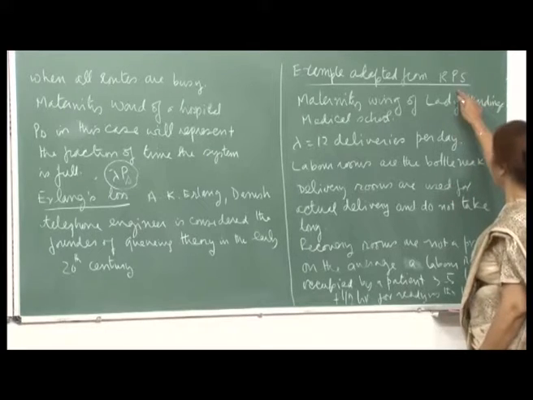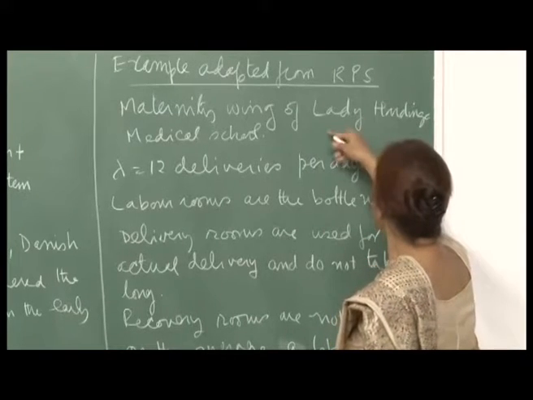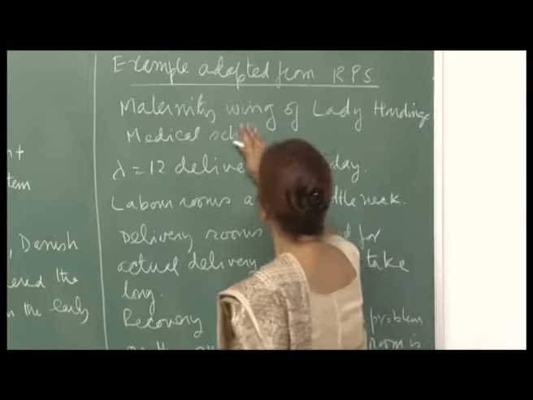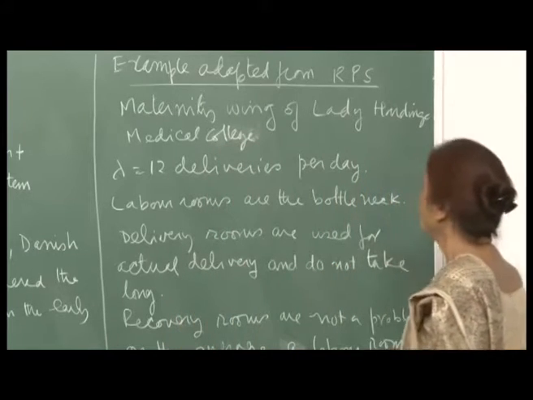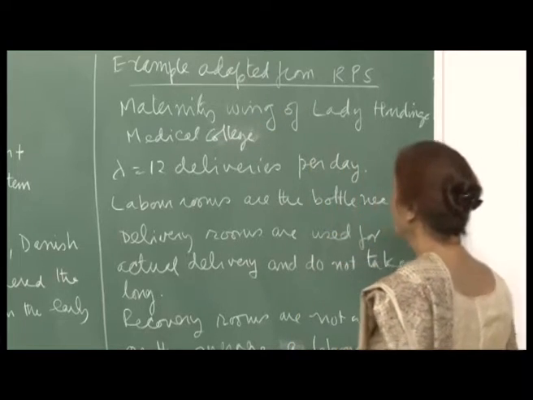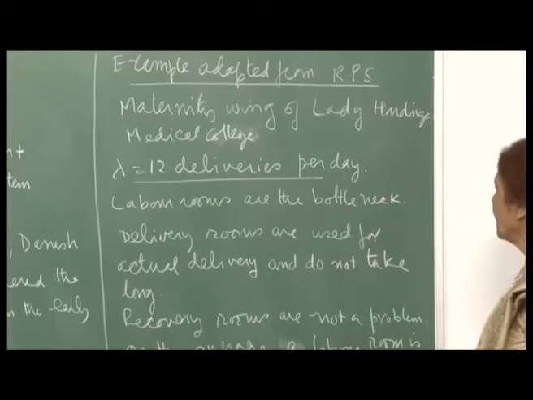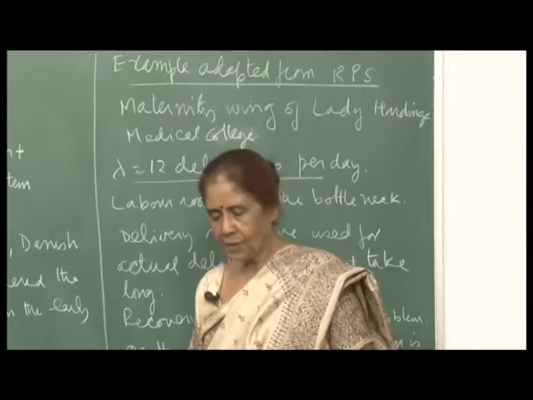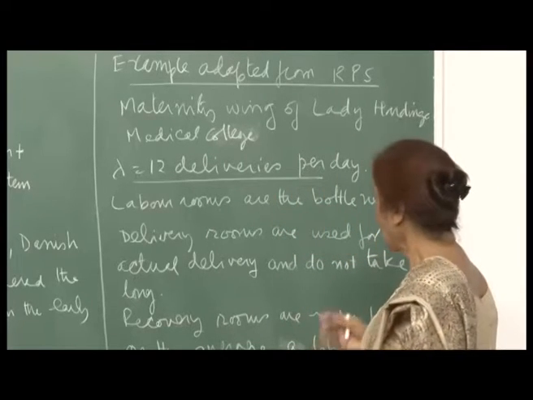Now I would like to look at this M/M/S/K case through an example. This is from Ravindran, Phillips and Solberg, but I have adapted it to our system. I have named the hospital the Lady Hardinge Medical College, which is in New Delhi, and this is the maternity wing of the college. Suppose there are 12 deliveries per day. The labor rooms are where the pregnant ladies come with labor pains, and then they have to wait.